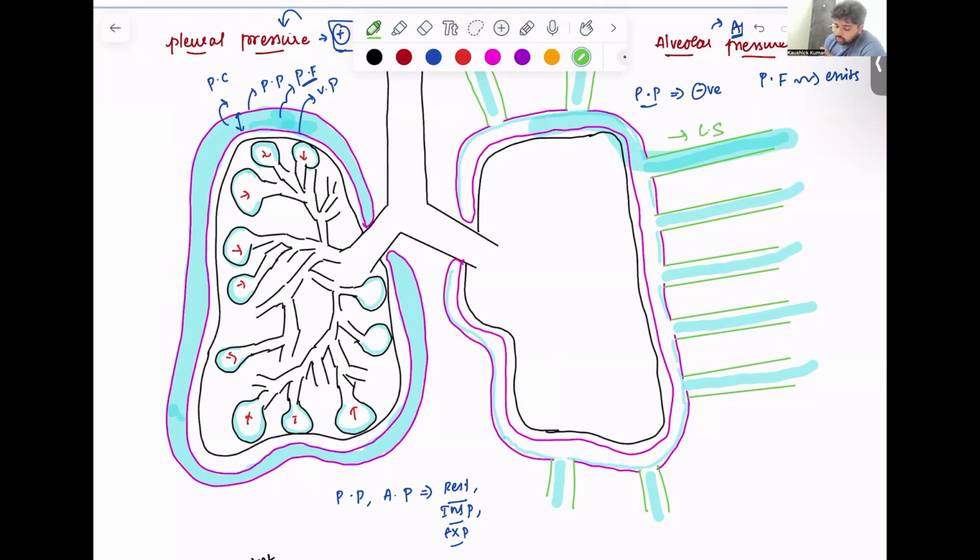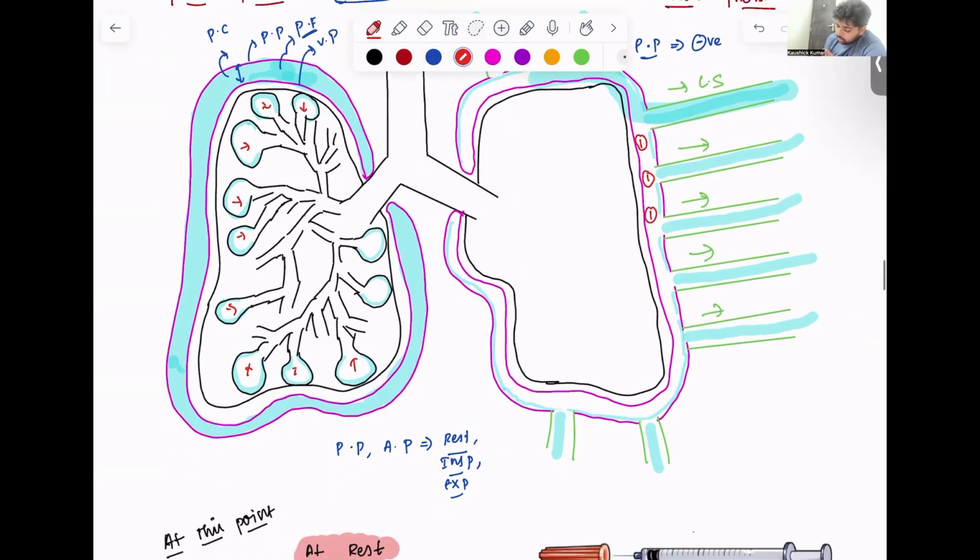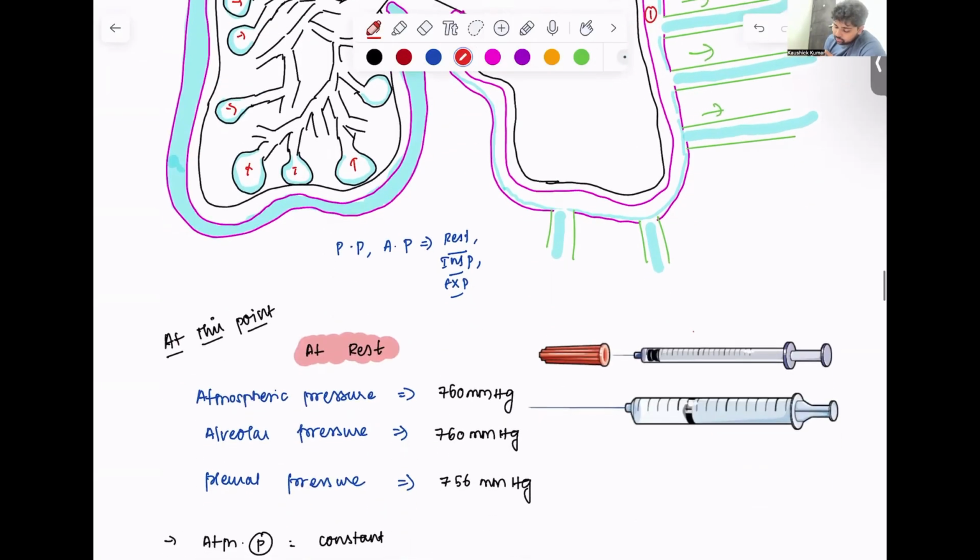So this pleural fluid, when it exits like this, the amount of pleural fluid in the pleural cavity decreases, and because of this, a slight negative pressure gets created. I'll give you an analogy here.